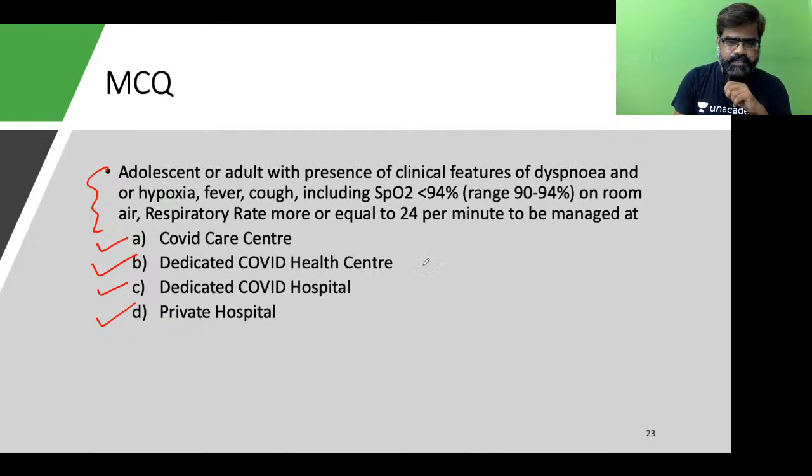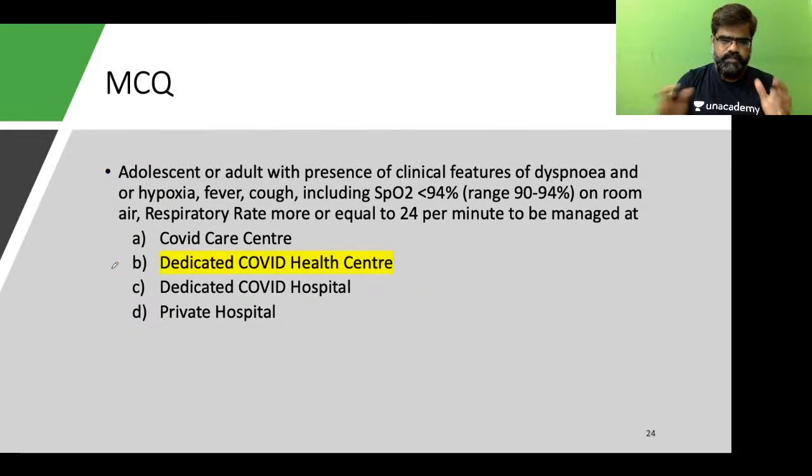Himani goes with B. Jelena goes with C. Okay, others. Okay, C, B, C. So we have B also, we have C also. Now, the answer to this question is B. It is dedicated COVID health center.